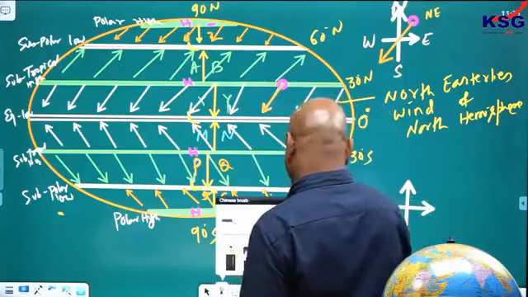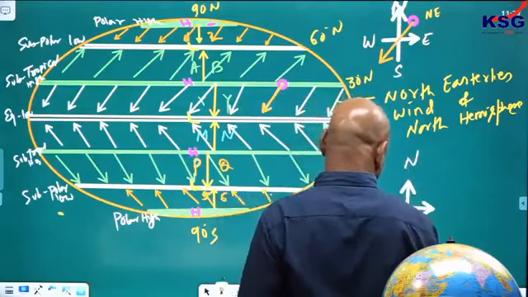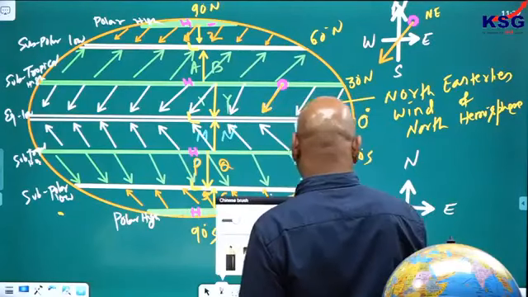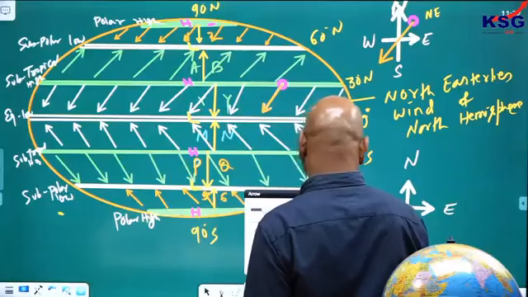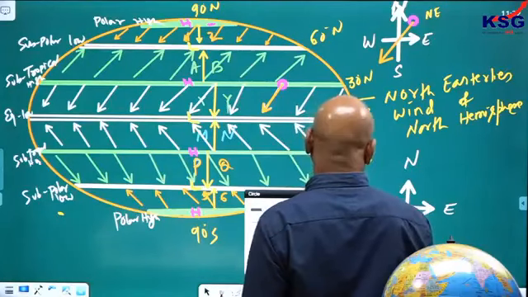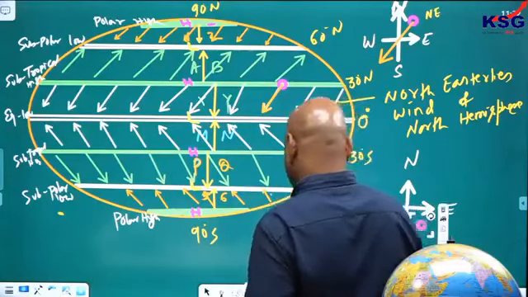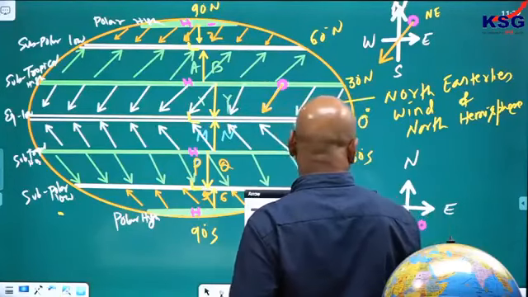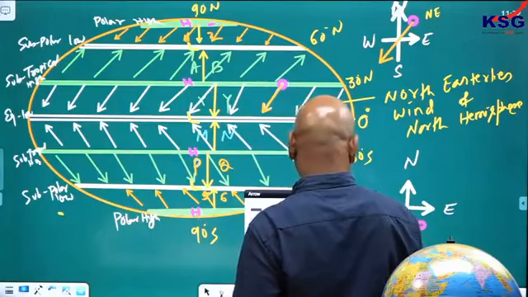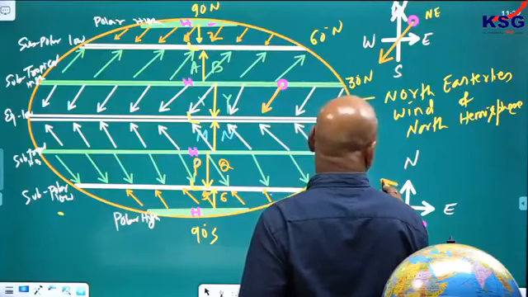Here also the same thing. We have this is north, south, east, and west. Now this is originated from where? From this side it is originated and going in this direction.